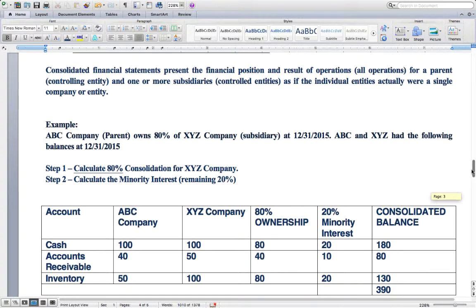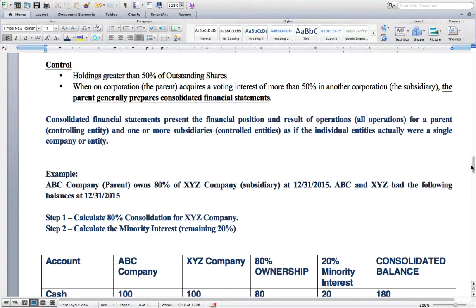The key thing before we move on that I want to note about control is how control differs from available for sale and trading securities, and then also for no significant influence. Under the other methods, for no significant influence or for significant influence between 20% and 50% of the shares outstanding, you are not consolidating the balances in the financial statements.